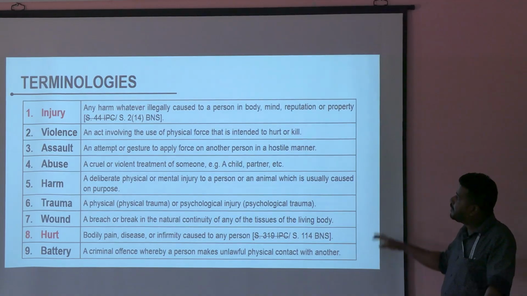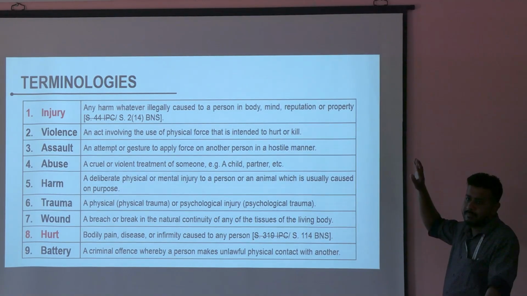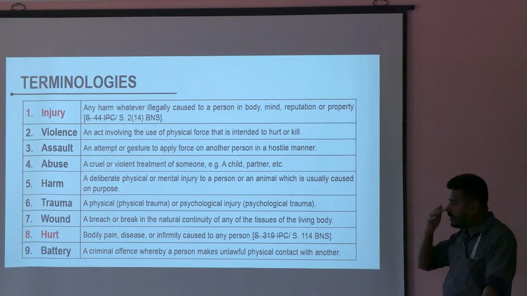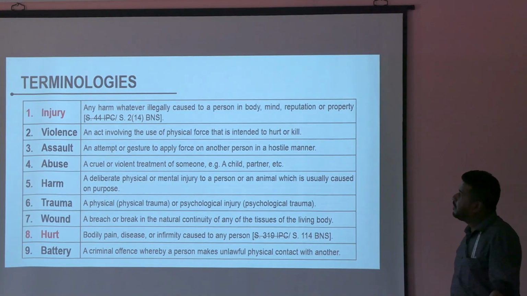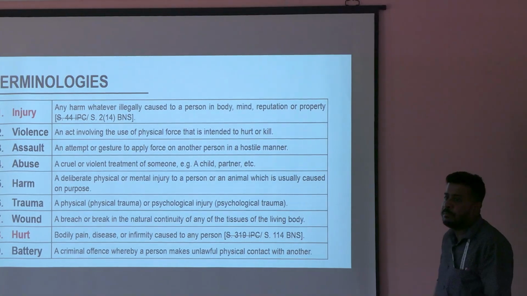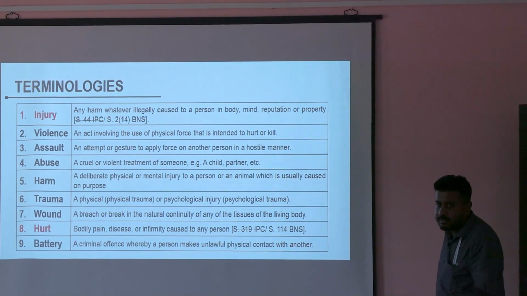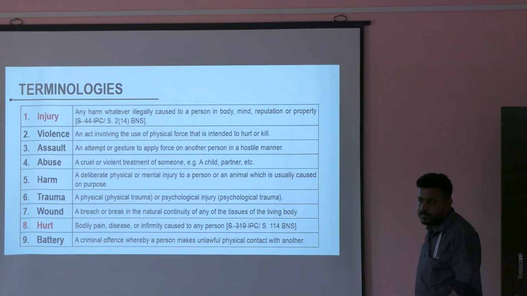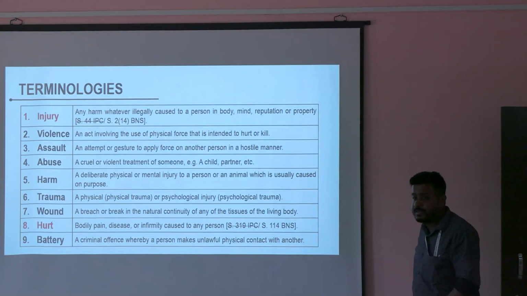We as forensic persons are more concerned with the body. Mind, reputation, property is not our domain. This will be dealt with by other experts. We will deal with any harm whatever illegally caused to a person in his or her body. We as forensic medicine are examining the body. There are many good institutes in India which have a clinical forensic medicine department.